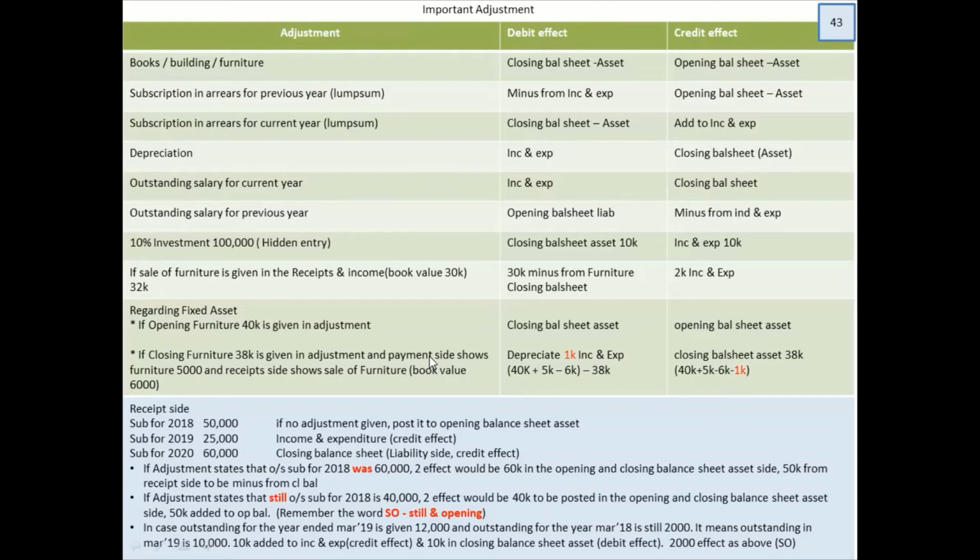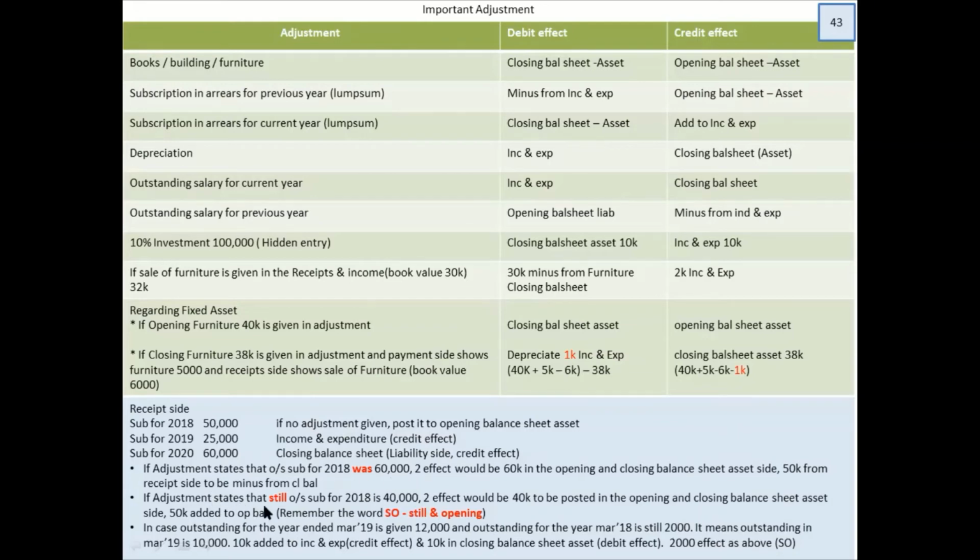You're giving a credit effect. That's what you have to give, right? This 50, 25, 60, where do you see? Receipt side, debit side. So 50,000 has to be given a credit effect. So if there was no adjustment, I would have written it in the opening balance sheet. But if there is an adjustment, I have to post it accordingly. So I will minus it from 60.